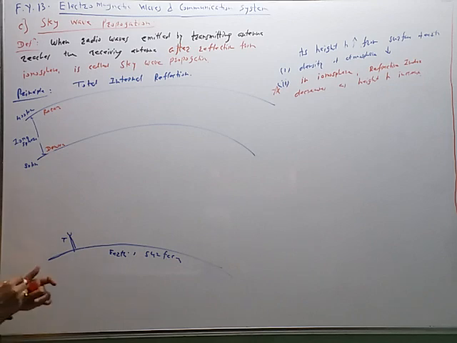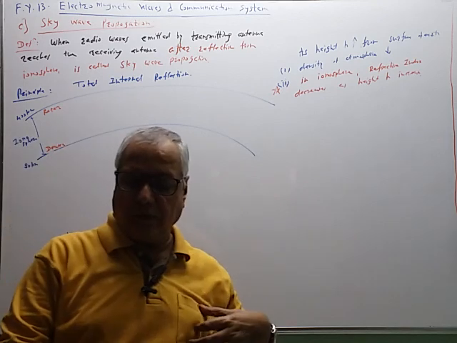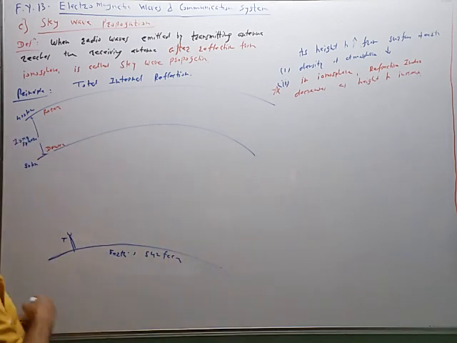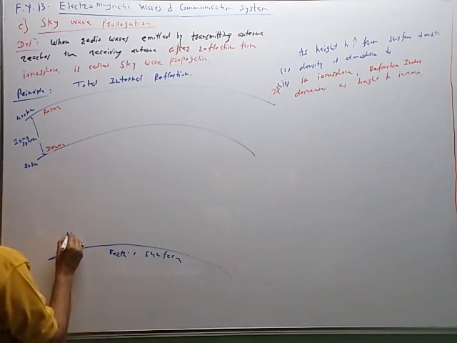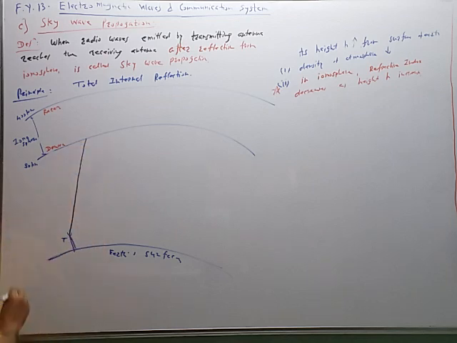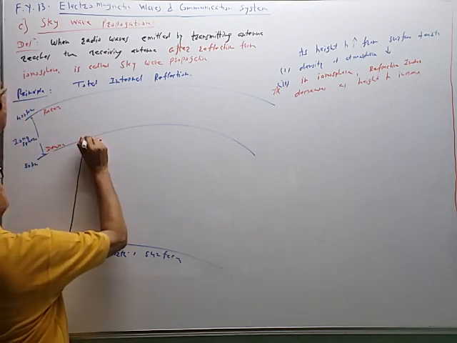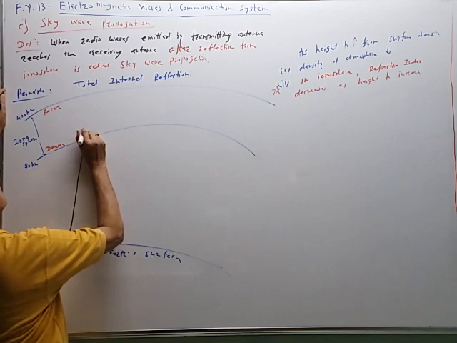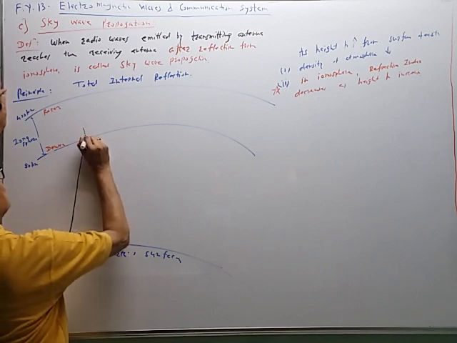So when a signal is transmitted from the transmitter, as it goes from denser to rarer medium, every time it bends away from the normal. For this first layer, it will bend away, so i is less than r.